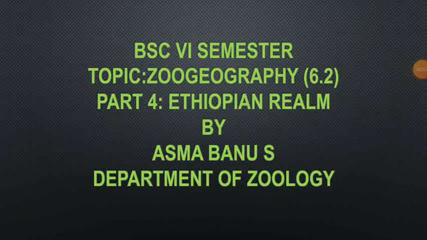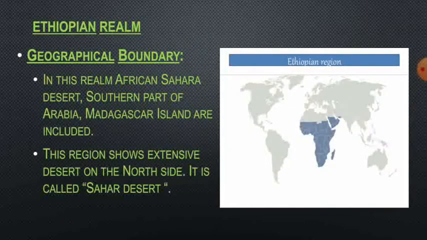Hello everyone, today let us know about the Ethiopian realm. So the geographical boundary you can see in this image. So it includes African Sahara Desert, southern part of Arabia, Madagascar Island.